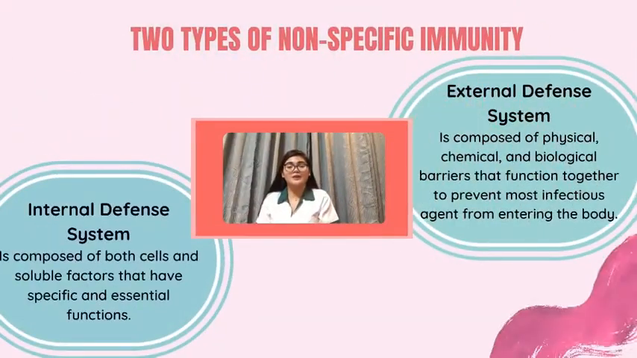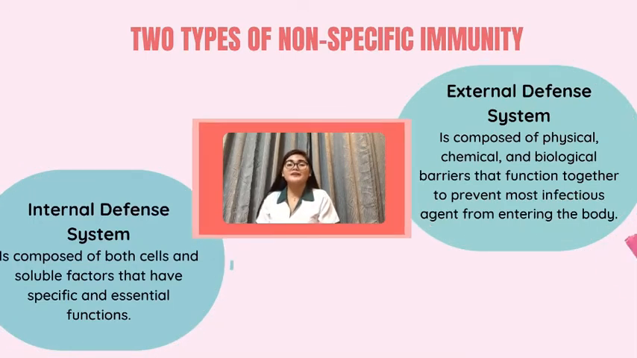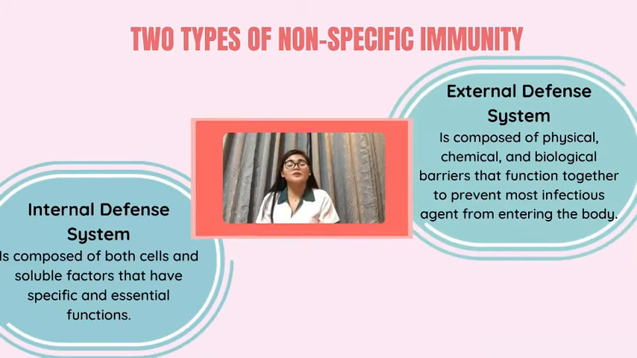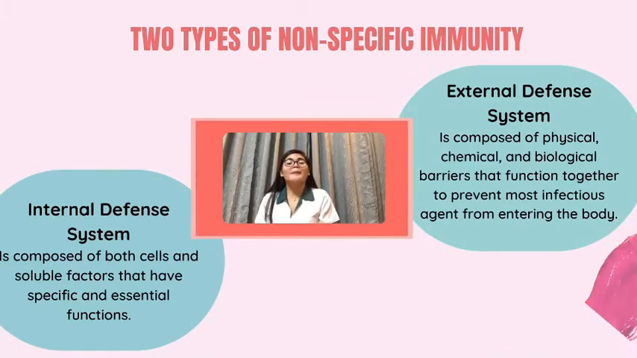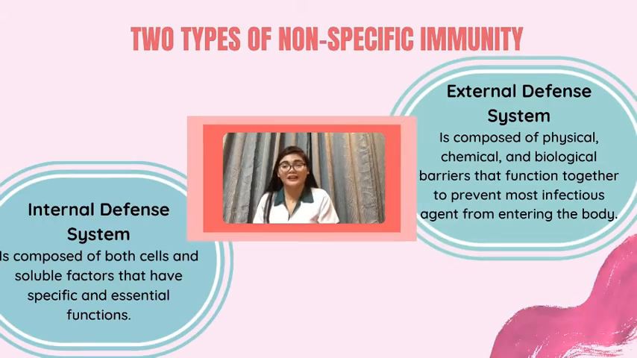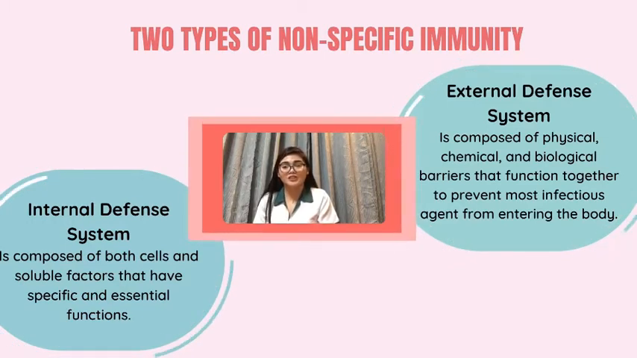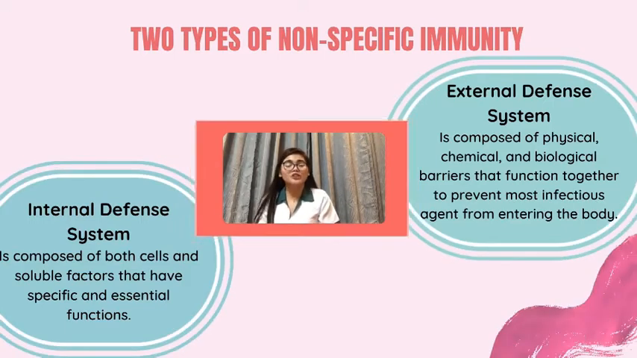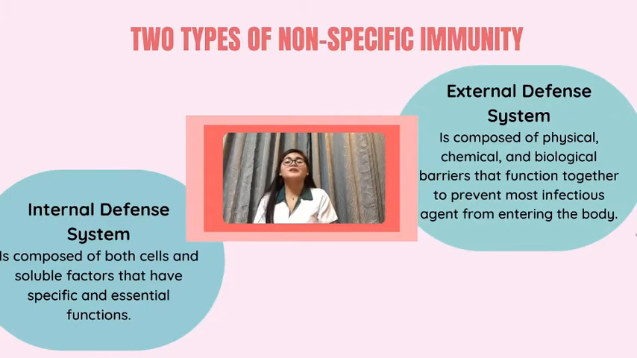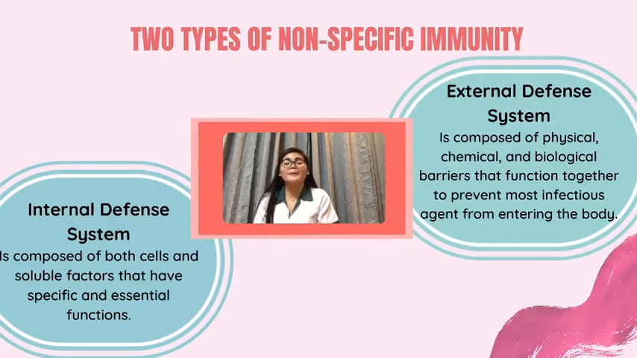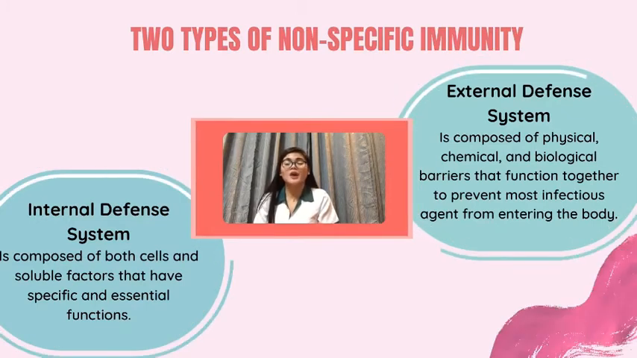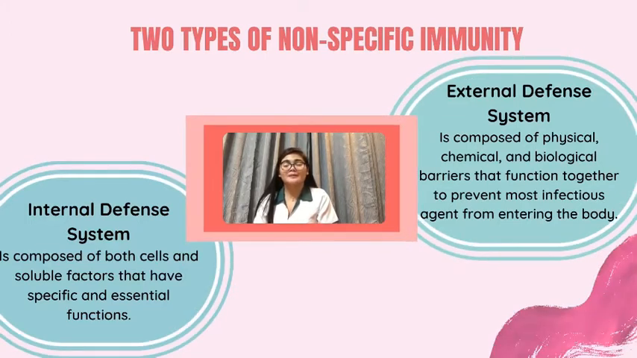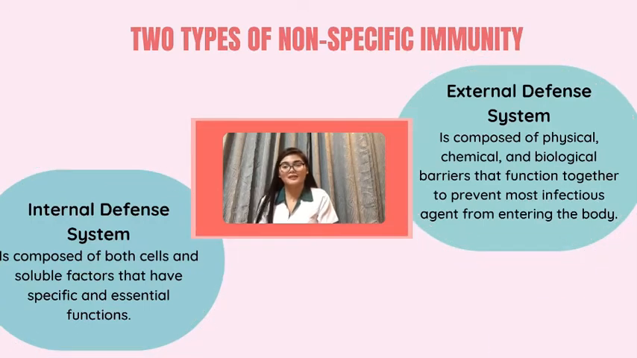Under non-specific immunity, there are two types. First is the external defense system. The external defense system is composed of physical, chemical, and biological barriers that function together to prevent most infectious agents from entering the body. An example of this is the skin, which acts as a physical barrier to keep pathogens out. Even the openings in the skin, such as the mouth and eyes, are protected by saliva, mucus, and tears, which contain an enzyme that breaks down bacterial cell walls.